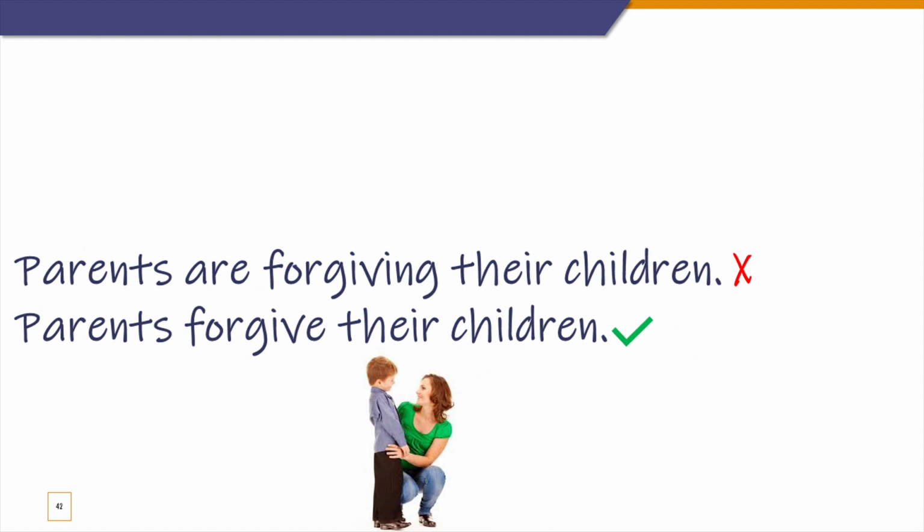Next one is forgive. When you pardon someone for the mistakes that they've made, you are actually forgiving them. Okay, so parents are forgiving their children is wrong. You should say that parents forgive their children because this is a general statement and it reflects the qualities or the conditions of parents. Okay, so they always forgive their children.